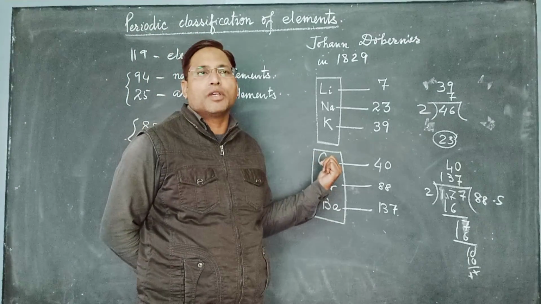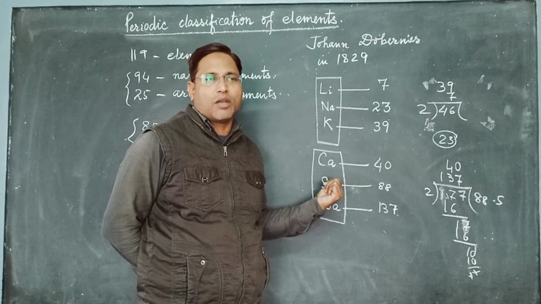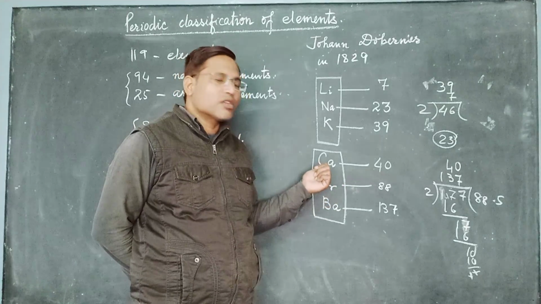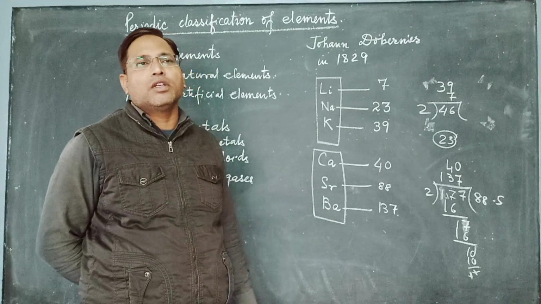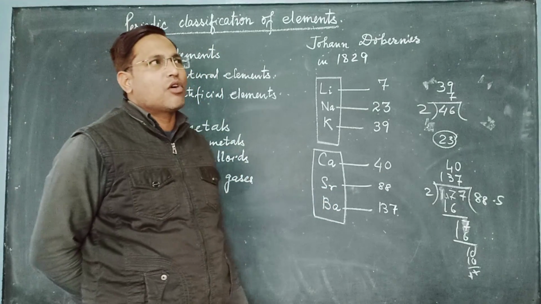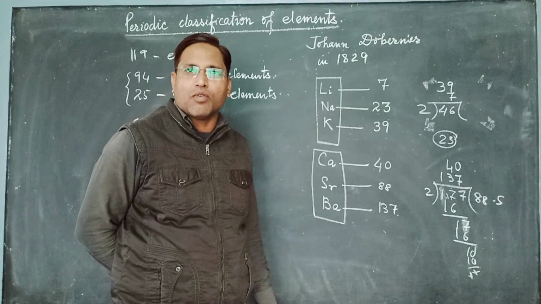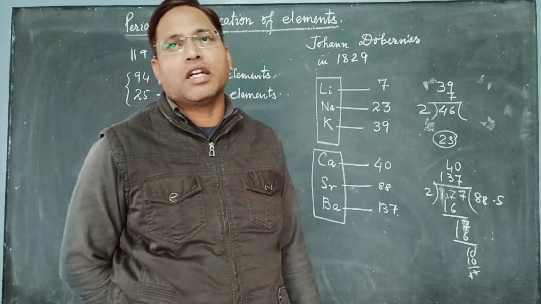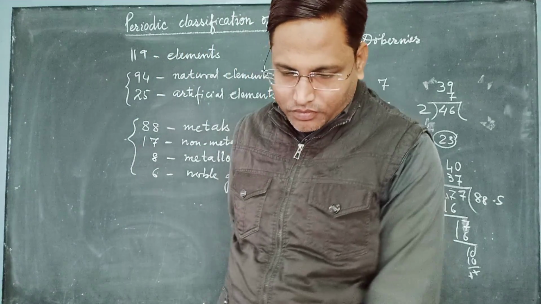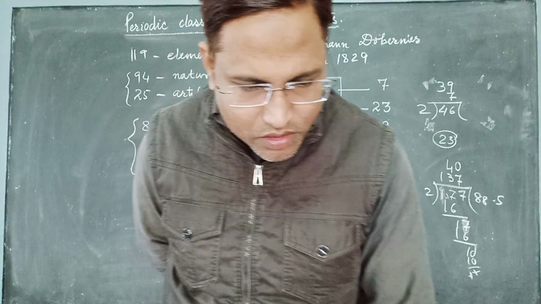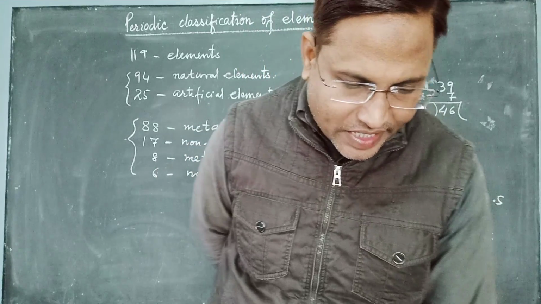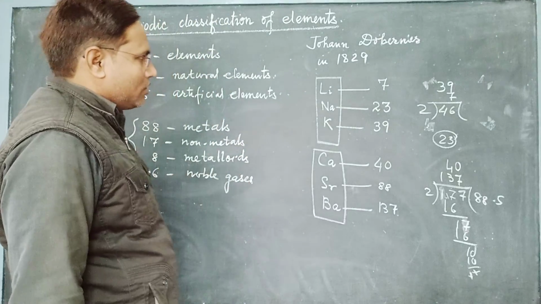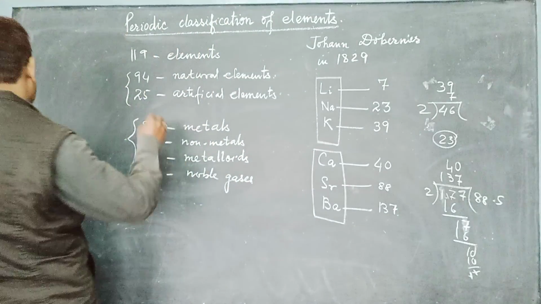Alkaline, because they form bases when they dissolve in water, and earth, because the oxides of these metals are found in the earth's crust, and when those oxides are dissolved in water they form water-soluble bases that we call alkalis. Next is the third group that he had taken: chlorine, bromine and iodine.